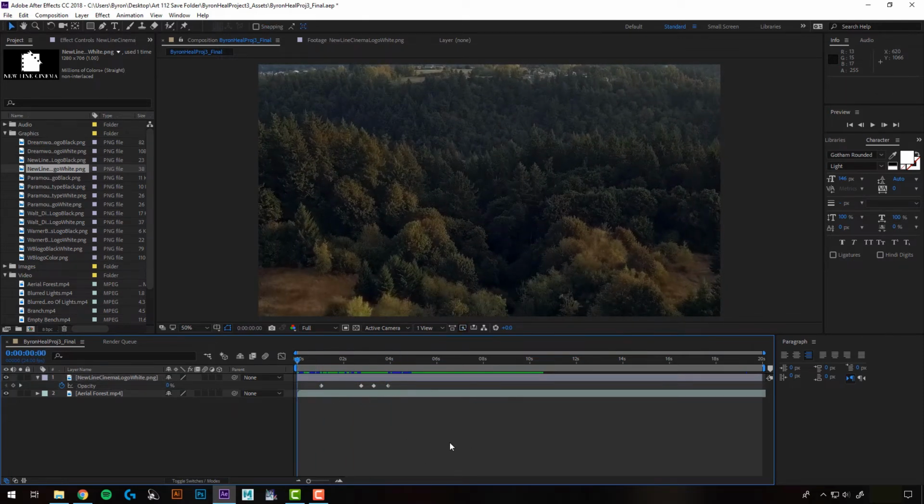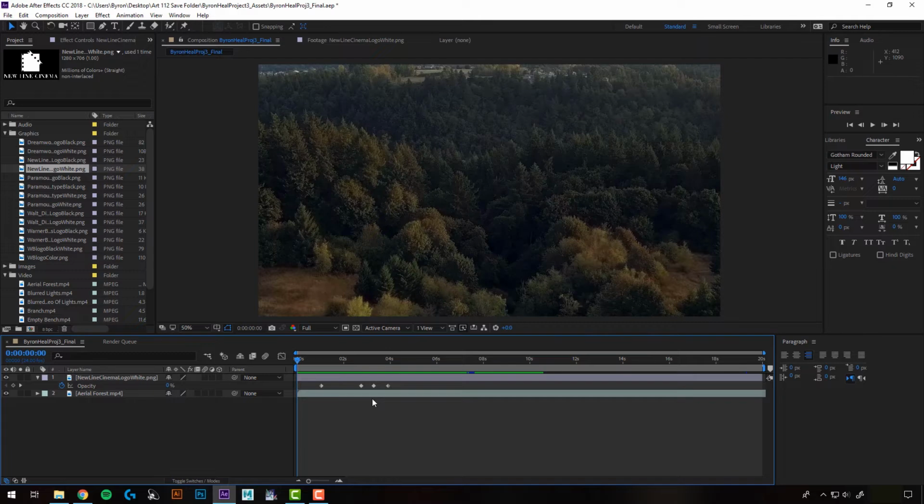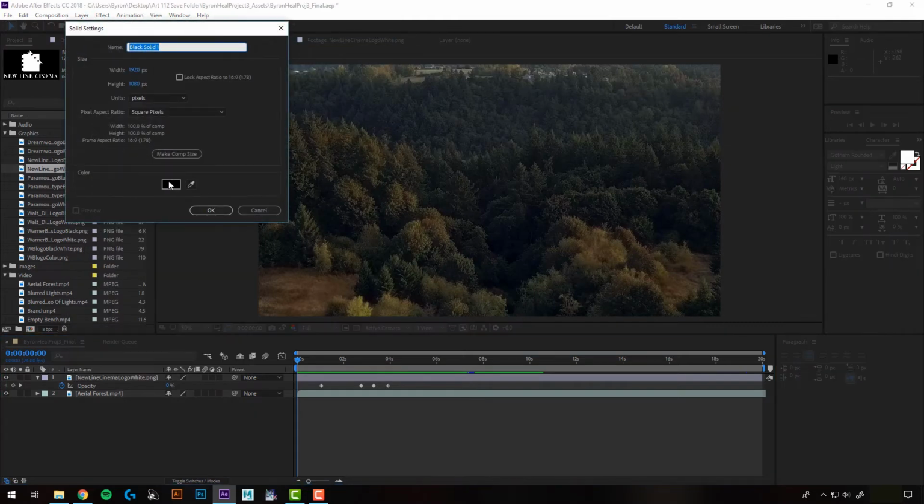What I also want to begin with here is maybe just to fade in from black. I don't want it to start on my footage immediately. So to fade in or out from black in After Effects, what I like to do is use a solid. So I'm going to go up to Layer, New, and I'll select Solid. And I want it black, which is selected already, and it's already set to our composition size. And right here, I'm just going to name it Fade In.